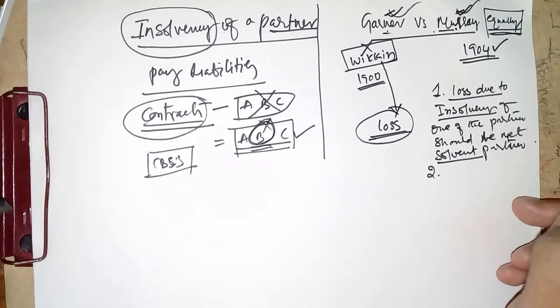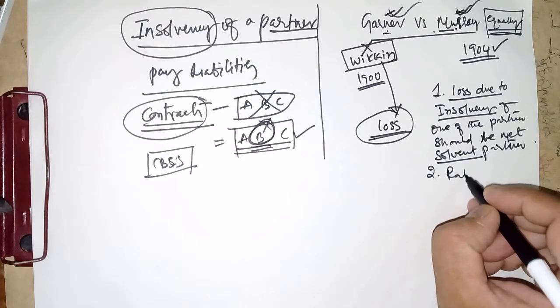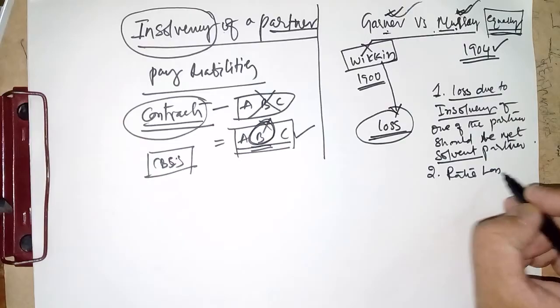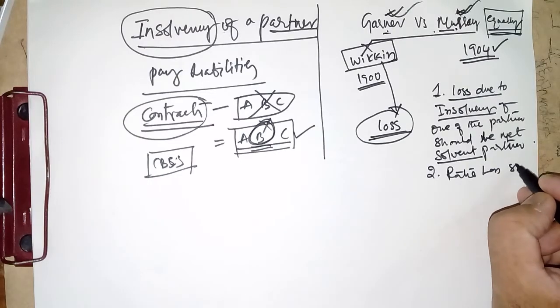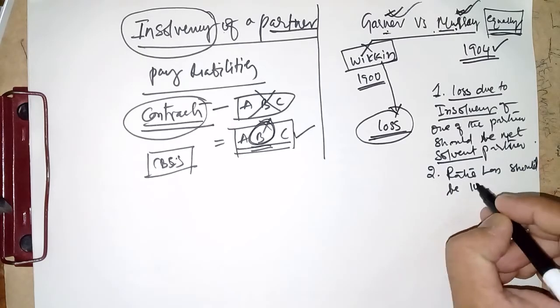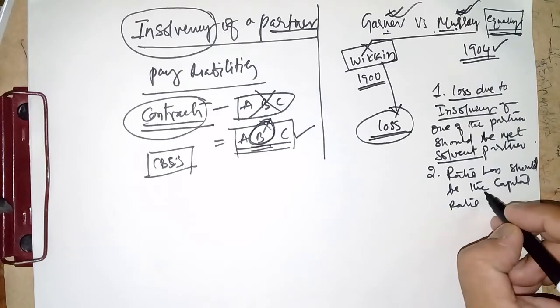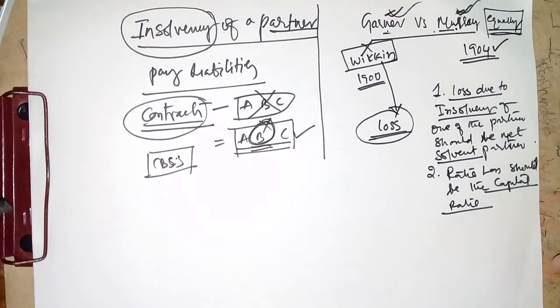The court gave a verdict stating that the ratio of loss bearing should be the capital ratio. Which ratio? Capital ratio. Irrespective of their profit sharing ratio, whatever it may be, equal or any proportion, the court gave a verdict that it should be the capital ratio.